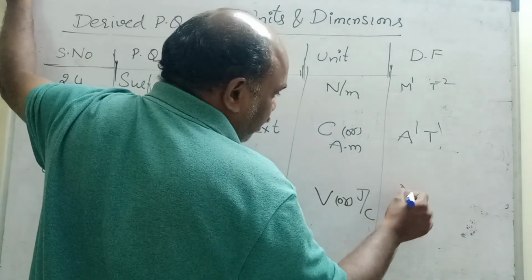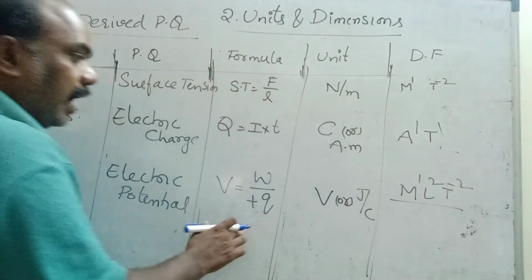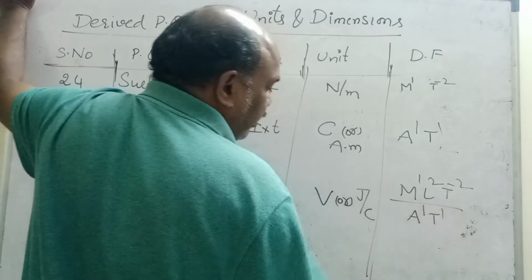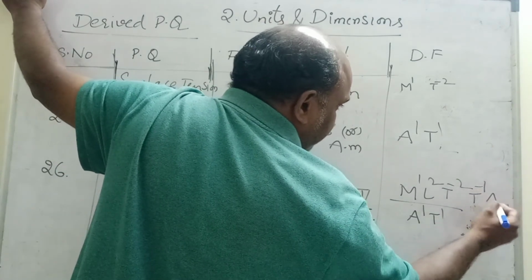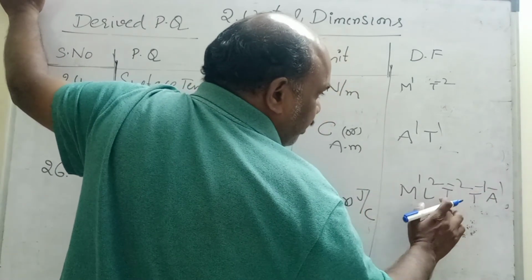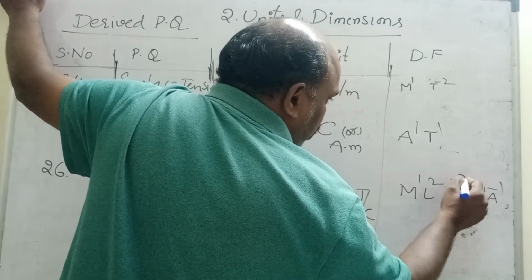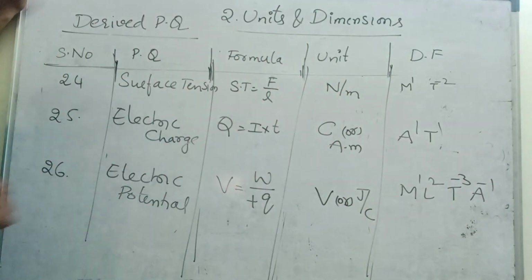Work dimensional formula we know is M1 L2 T minus 2, divided by charge, which is IT. Q is equal to IT. I is nothing but A1, so charge is A1 T1. If it goes into the denominator, T1 becomes T power minus 1, A becomes A power minus 1. So T power minus 2 and T power minus 1: bases are same, you have to add powers. M1 L2 T minus 3 A power minus 1 is the dimensional formula of potential. Please note down, children, up to here.